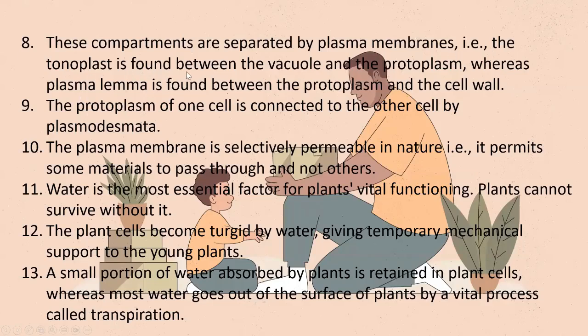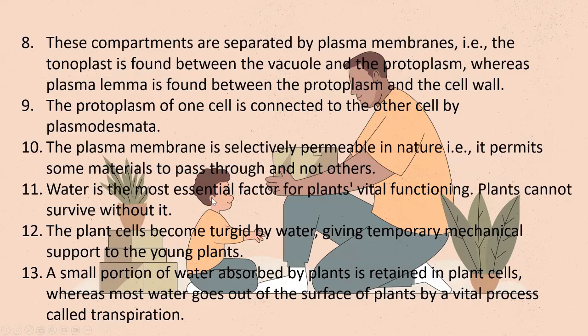The tonoplast is found between the vacuole and the protoplasm, whereas the plasmalemma is found between the protoplasm and the cell wall. The protoplasm of one cell is connected to the other with the help of the plasmodesmata. The plasmodesmata are tiny pores, passages between the cell walls of two cells. The plasma membrane is selectively permeable in nature. It permits some materials to pass through and not others.